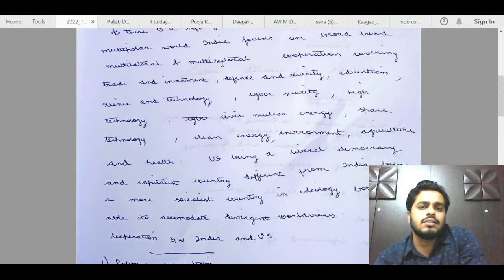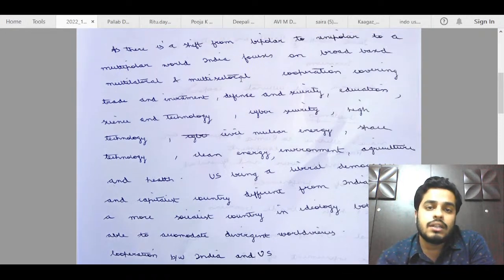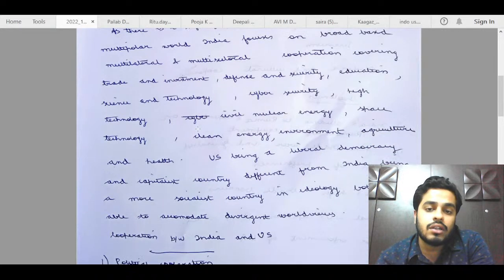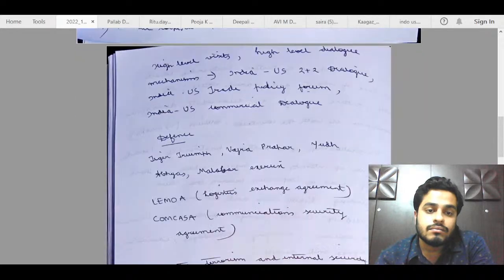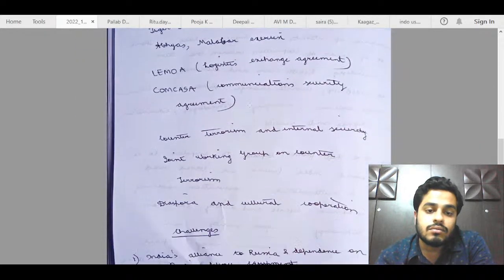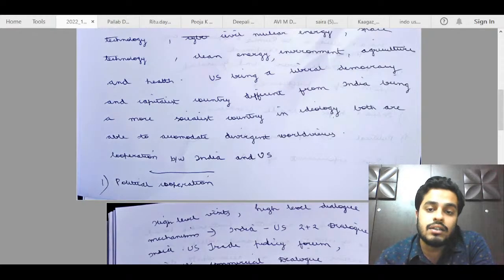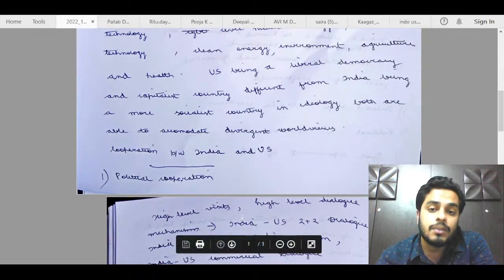Again, a bit of rhetoric in this answer, as there is a shift from bipolar to unipolar to multipolar world. India needs to cooperate in all of these things. So these things can be written in conclusion, but not here in the body. Until this point, it seems like the introduction has been extended. So I think that can be avoided. Just give a small introduction and talk about the cooperation, those converging interests and shared values.